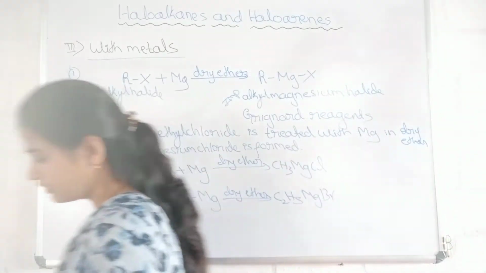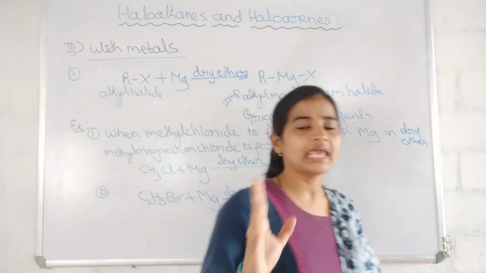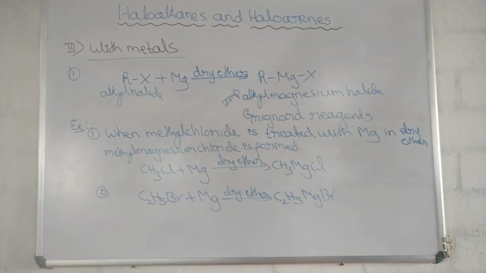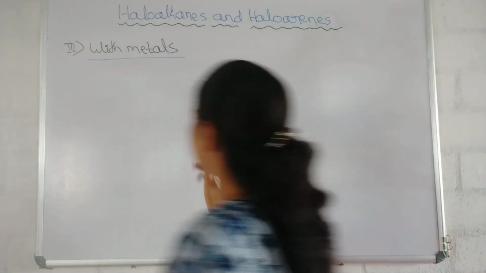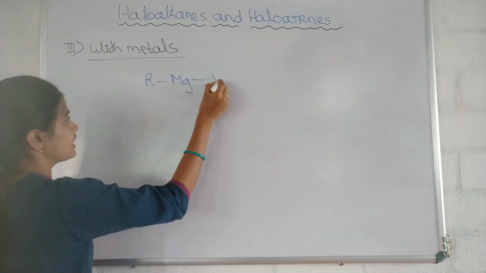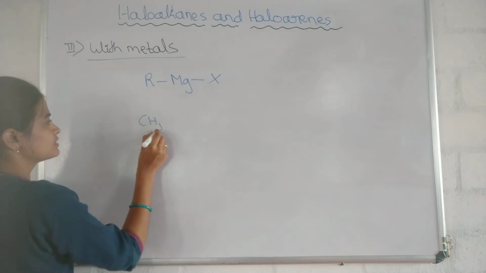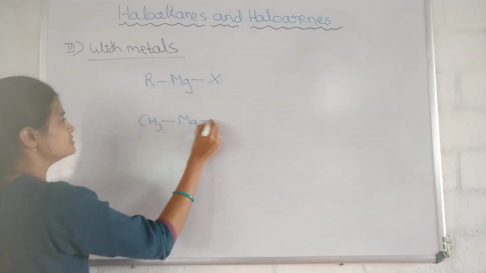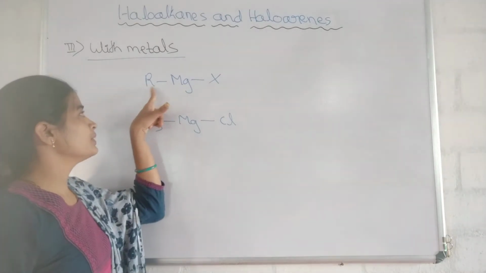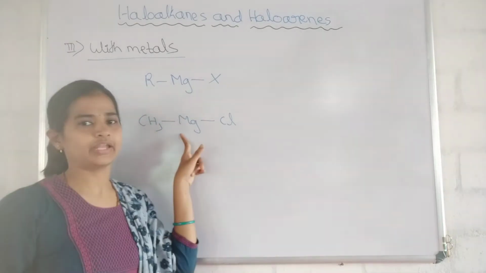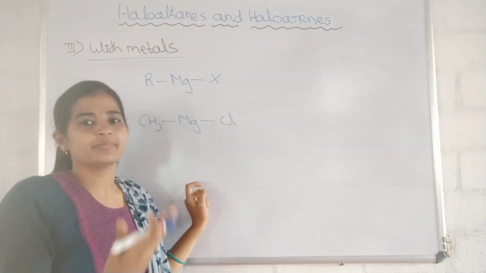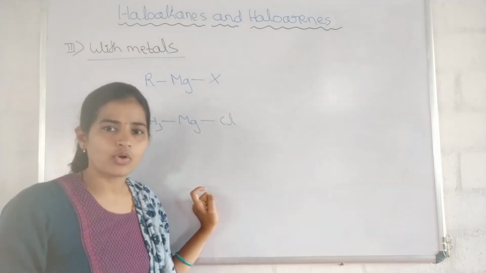Now we have to study the nature of this Grignard reagent. Grignard reagents are RMgX, for example CH3MgCl. See here, there is a bond between the carbon and magnesium. We know that magnesium is a metal, therefore it is highly electropositive.